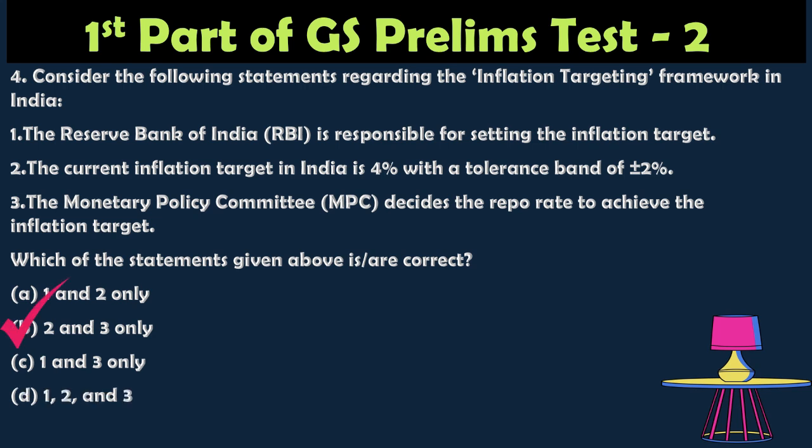The correct answer is 2 and 3, because the Reserve Bank of India does not decide the inflation target. It is set by the Government of India in consultation with the RBI. So the first statement is incorrect. The second and third statements are right.